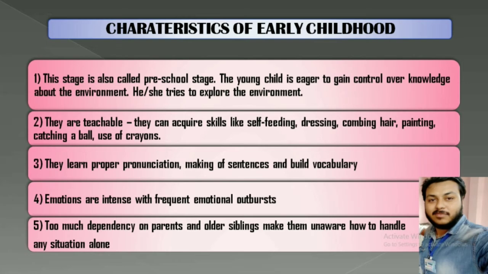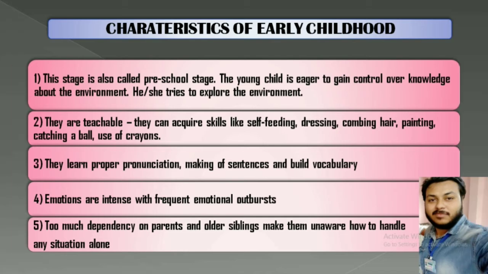Then characteristics of early childhood. We know that childhood starts from 2 years and extends up to 12 years, but it is generally divided into early childhood and late childhood. Early childhood can be taken to range from completion of 2 years to 6 years. This stage is also called the preschool stage, because at 6 years a child gets admitted to first grade, class 1. So from 2 to 6 they are called preschoolers. In this stage there are skills acquired by the child, like speech development and play development, and also some personality development.